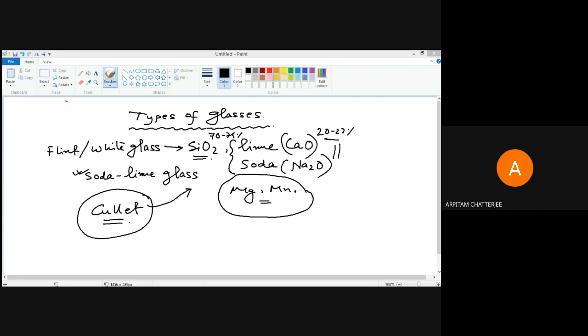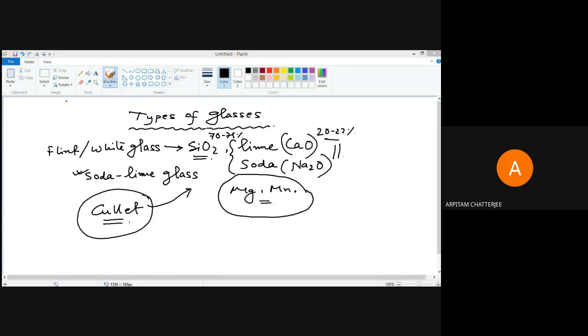As I already told, we have different colors of glass, so depending on the color of glass, you need to add different materials. For example, you can use different oxides of iron and chromium to have a bit greenish color. Don't worry, I will give you a handout of that, so you don't have to write or remember, just listen. If you have any doubts, you can ask me.